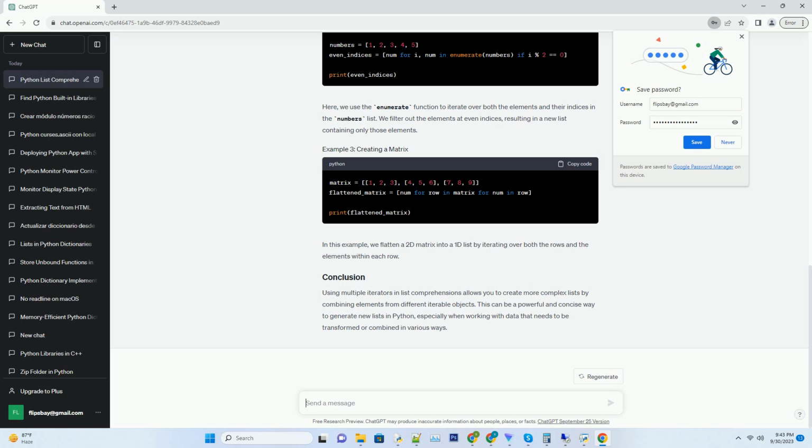from different iterable objects. This can be a powerful and concise way to generate new lists in Python, especially when working with data that needs to be transformed or combined in various ways.